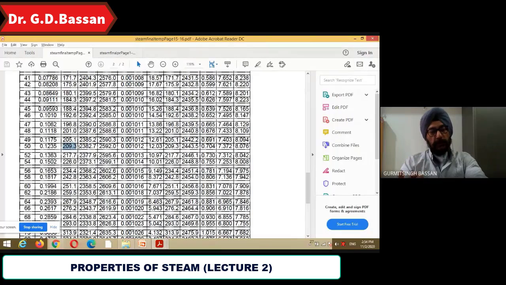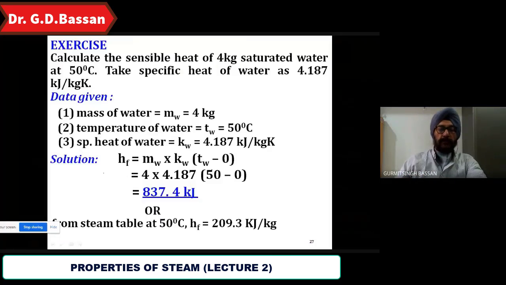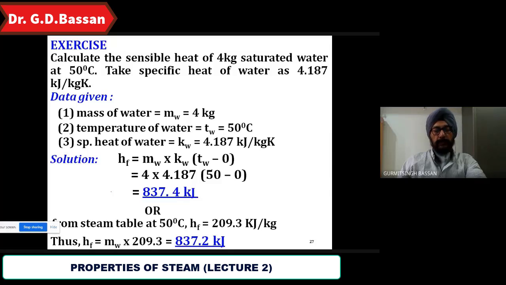So the total enthalpy of saturated water is equal to 4 multiplied by 209.3, which is equal to 837.2 kilojoule. Is it clear? When you go for the bigger examples, this is the first step that you are going to do. The first step will be this, and the next step is what you will have to use. That is quite easy.